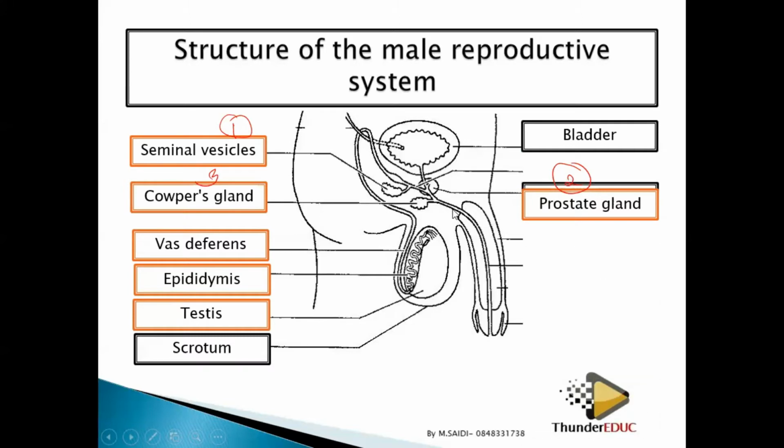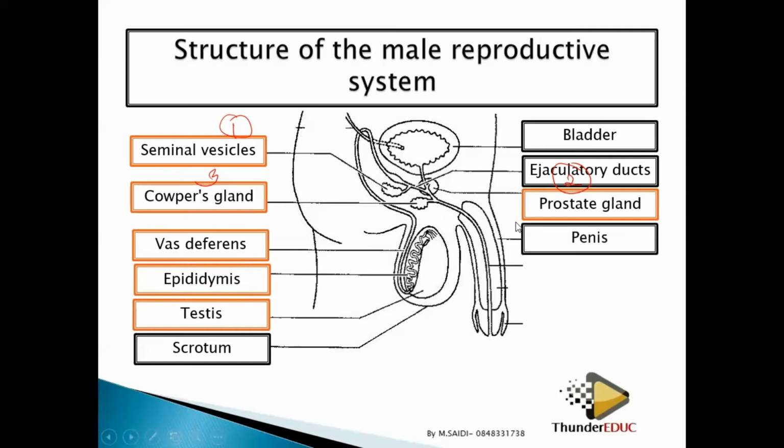Then we have the ejaculatory duct. These are ducts where these other glands release their fluid. So we call them ejaculatory ducts.